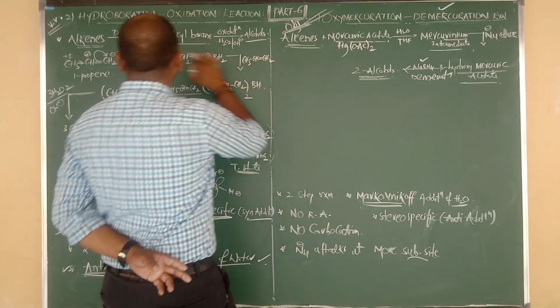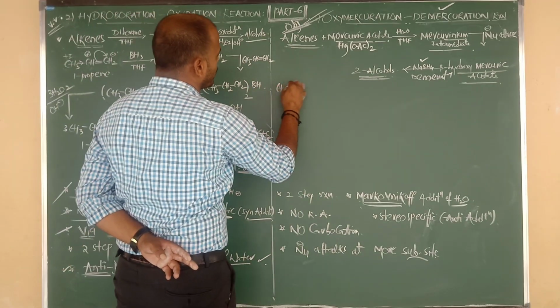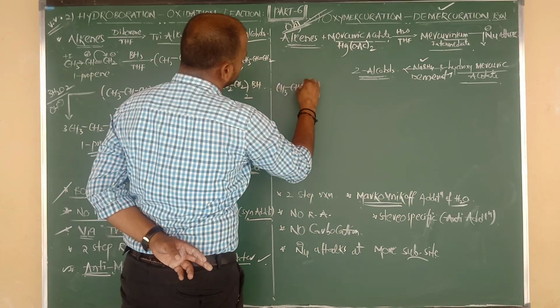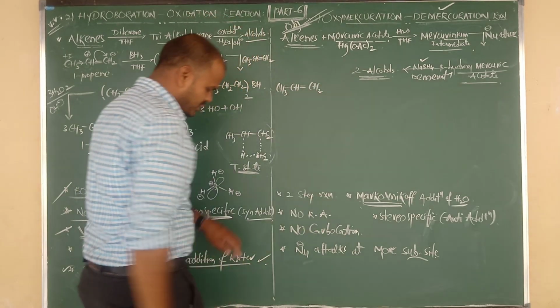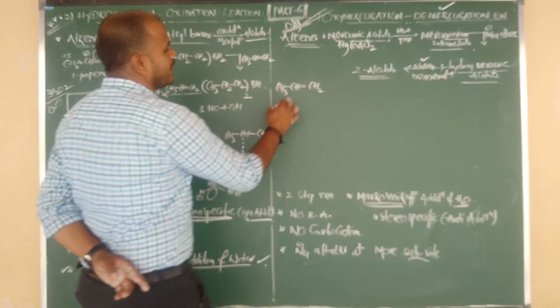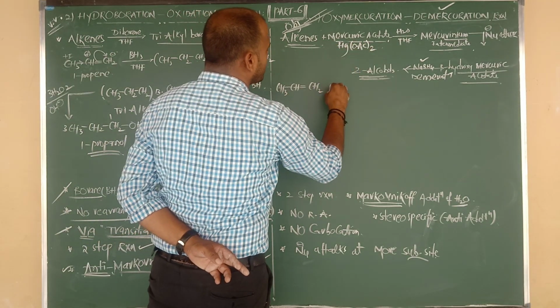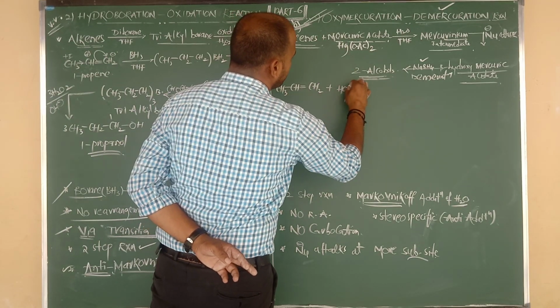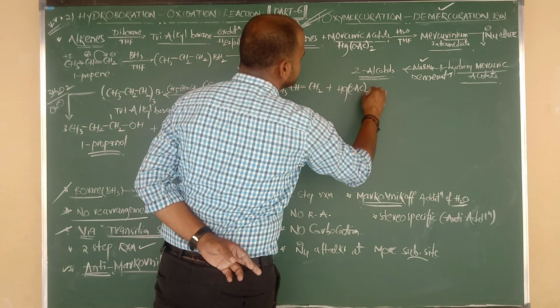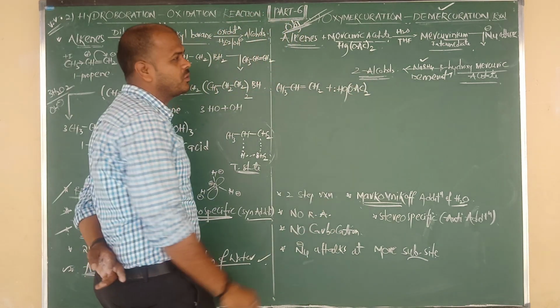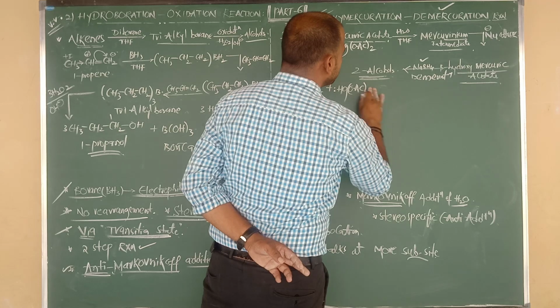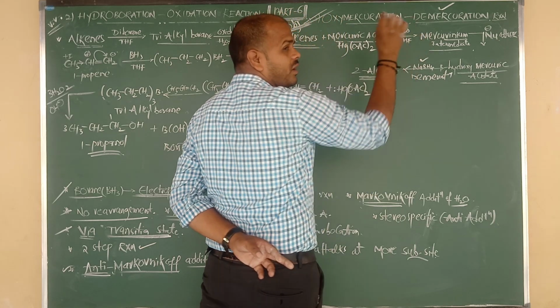Right, the alkene, again the same alkene I am going to take. What is the alkene? Propene. CH3 bonded to CH, double bond to CH2. Okay, beta. Right, alkenes undergo reaction with what? Mercuric acetate, Hg(OAc) twice. Here oxygen contains two lone pairs. And here, followed by what reaction will take place? Reaction with water will take place.